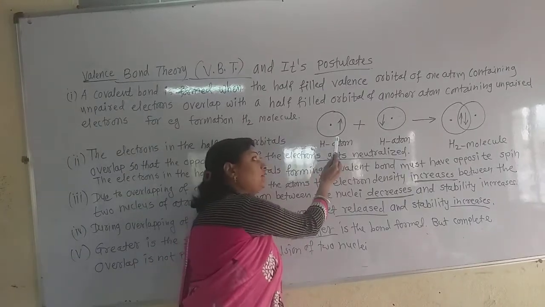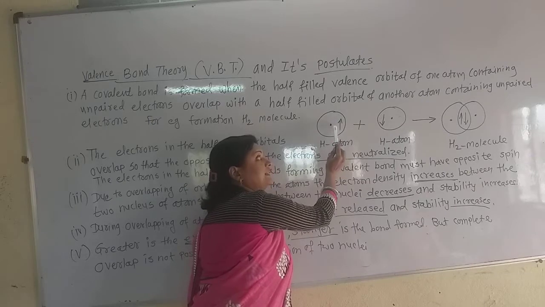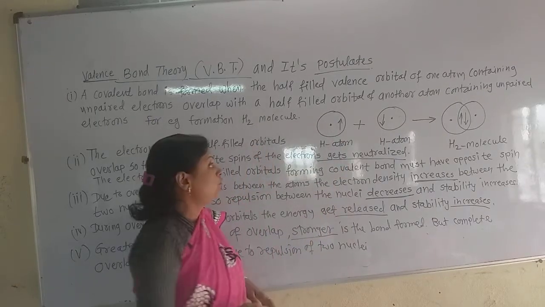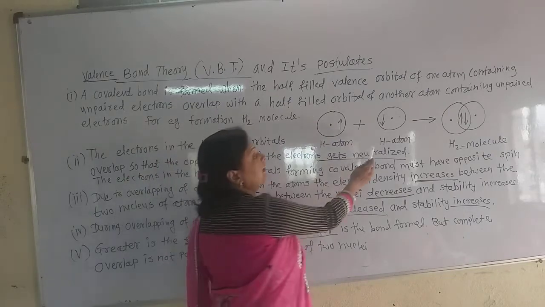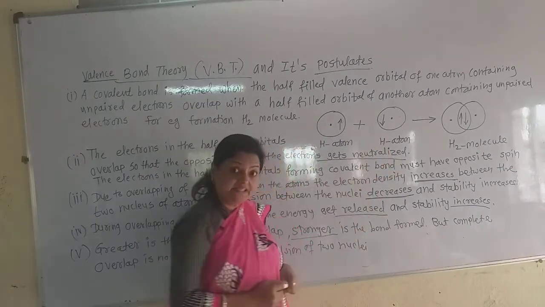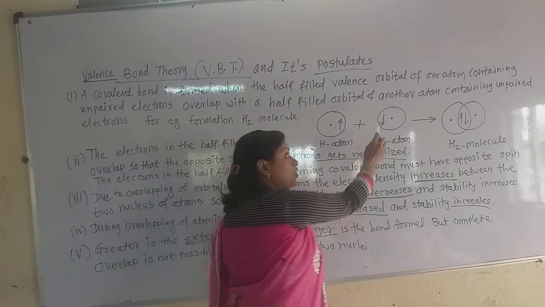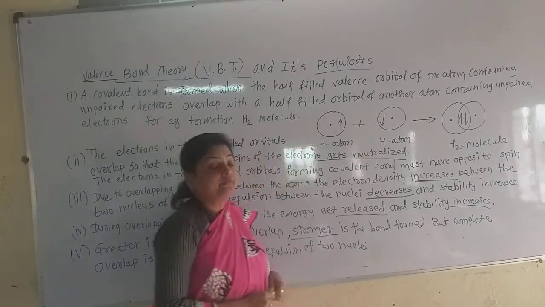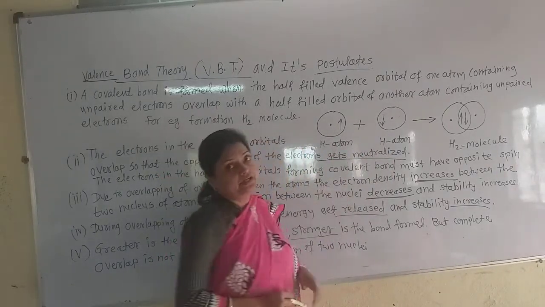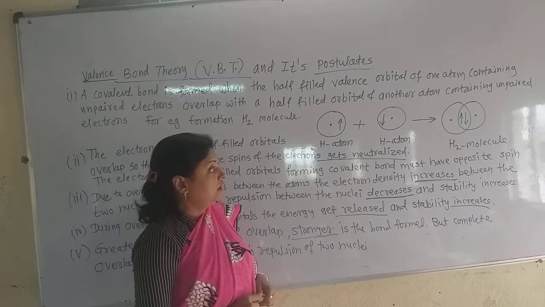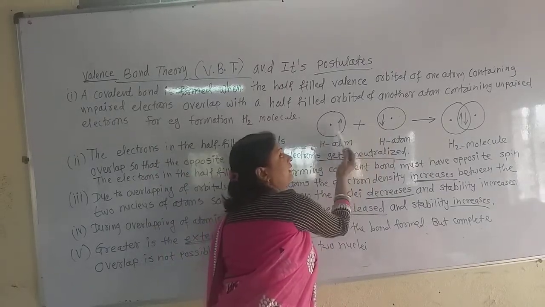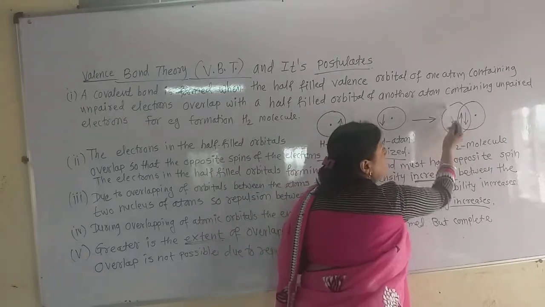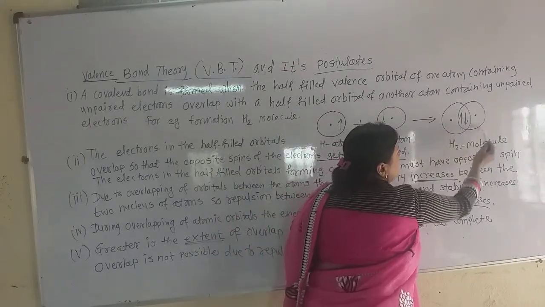The spin of the electron is clockwise, with the arrow pointed upward, and the other atom has the electron spin anti-clockwise, minus half. This is the plus half spin. Now when such atoms having unpaired electrons overlap with each other, their orbitals overlap.